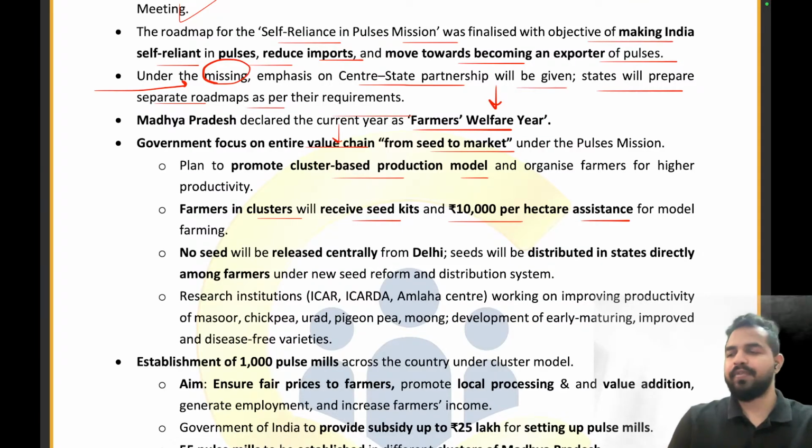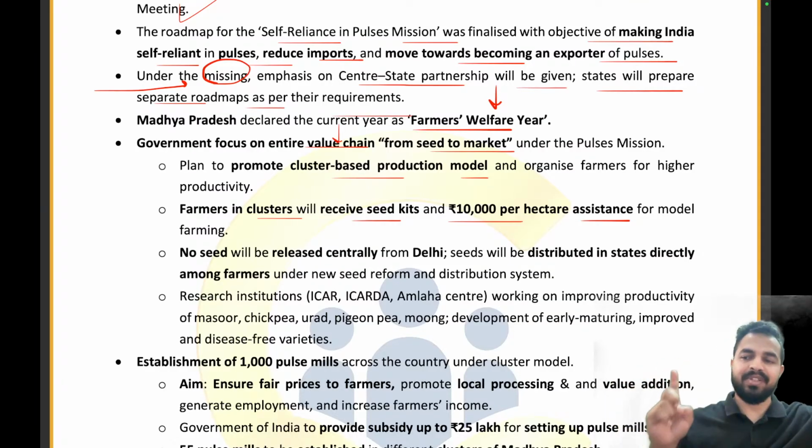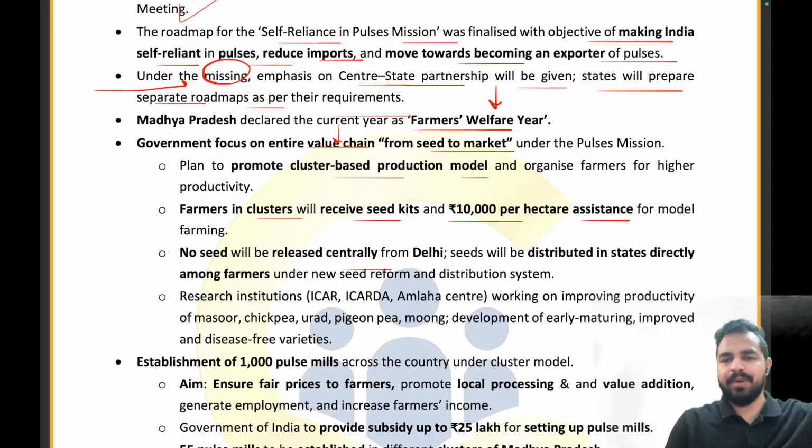और कोई भी सीड माय डियर फ्रेंड्स दिल्ली से नहीं भेजा जाएगा. So you all know कि दिल्ली के अंदर पार्लियामेंट है, right? So people just think कि we will be getting everything from Delhi onwards. No, I told you there will be center-state partnership, but states have to do it on their own, right? So farmers will not be getting the seeds directly from Delhi. These will be distributed by the state governments on their own. So no seed will be released centrally from Delhi. Seeds will be distributed in the states directly among farmers under the new seed reform and distribution system.